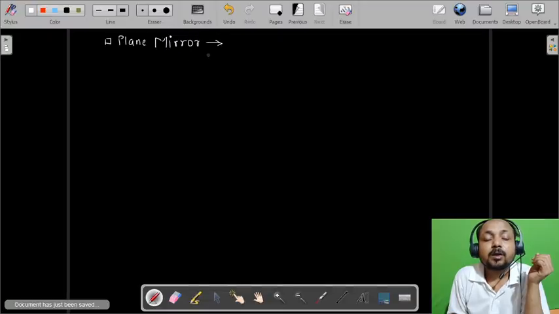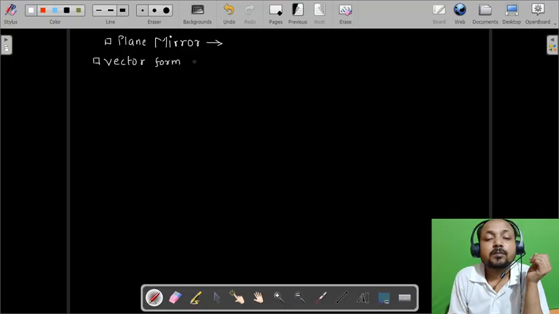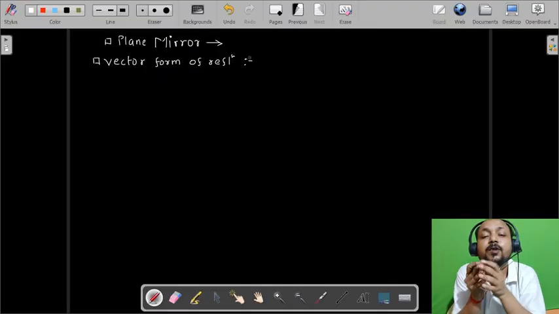Now in the plane mirror, let us start talking about the vector form of reflection.